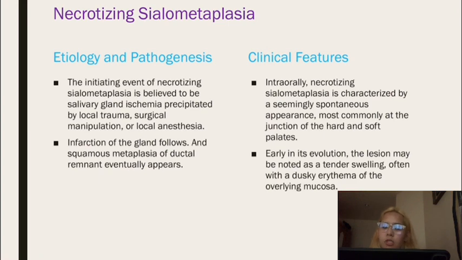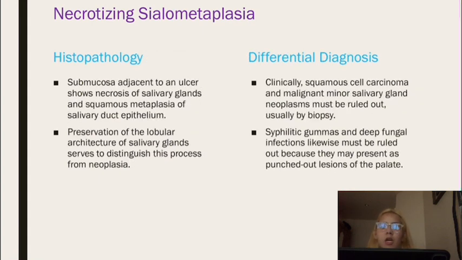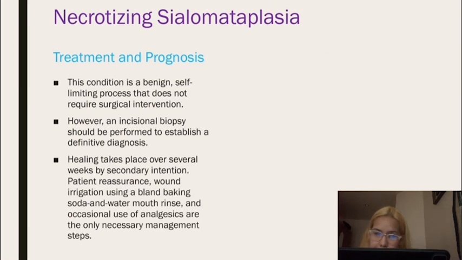For clinical features, intraorally necrotizing sialometaplasia is characterized by a seemingly spontaneous appearance, most commonly at the junction of the hard and soft palates. For histopathology, submucosa adjacent to an ulcer shows necrosis of salivary glands and squamous metaplasia of salivary duct epithelium. For differential diagnosis, clinically, squamous cell carcinoma and malignant minor salivary gland neoplasms must be ruled out, usually by biopsy.